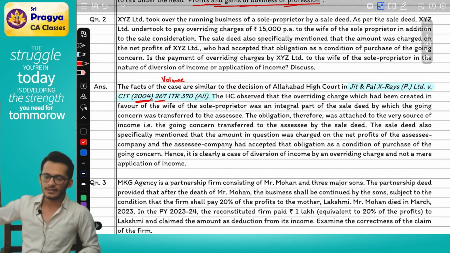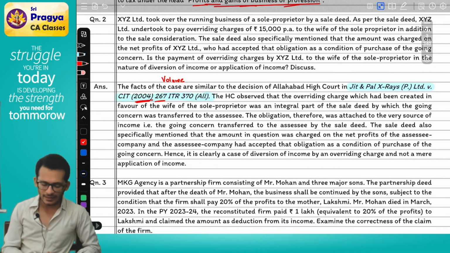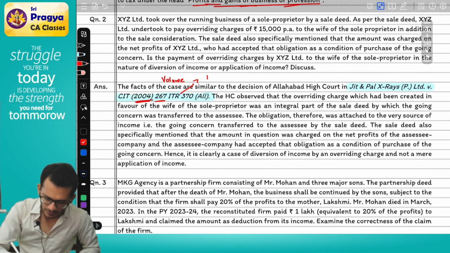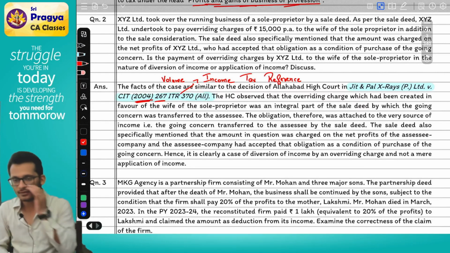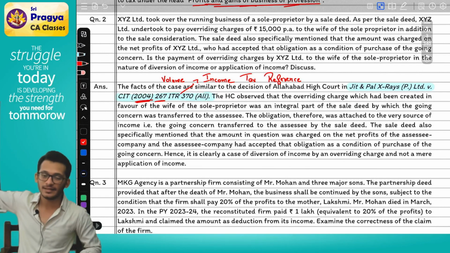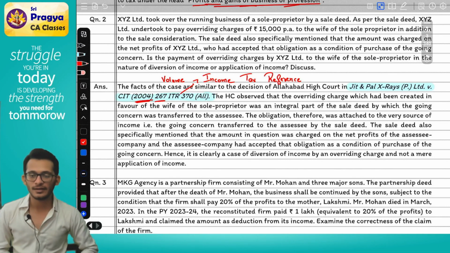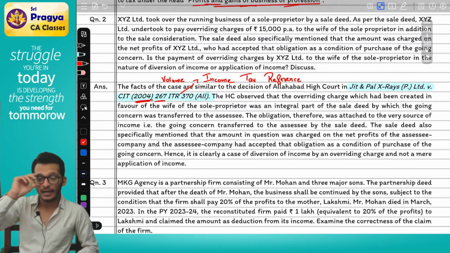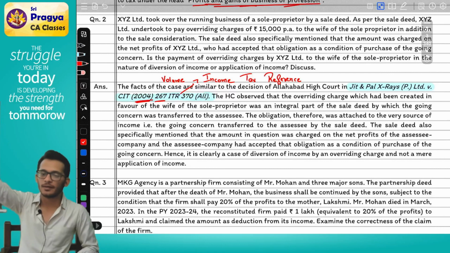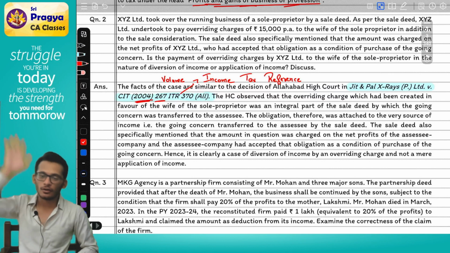Volume number 267. Next is called ITR. ITR means income tax reference. Rahul, what is this? It is the Allahabad High Court. Will Allahabad High Court work only for income tax or will they work for every law? They will work for every law. Yes, Allahabad High Court is working on multiple laws. The same court will give decisions on criminal, civil, income tax, indirect tax, any other law also. Yes or no?